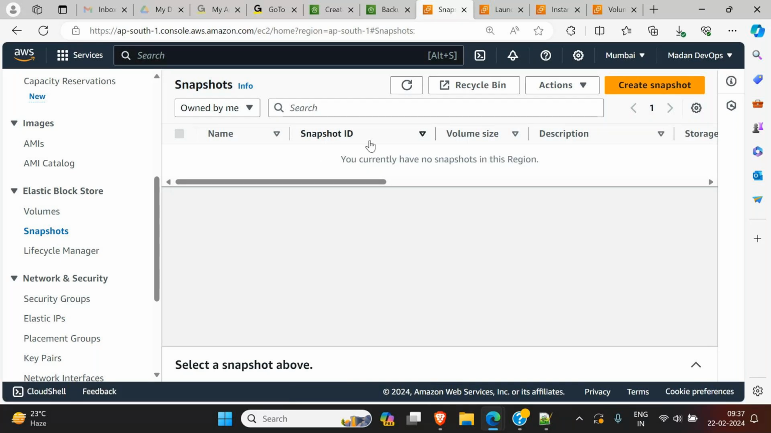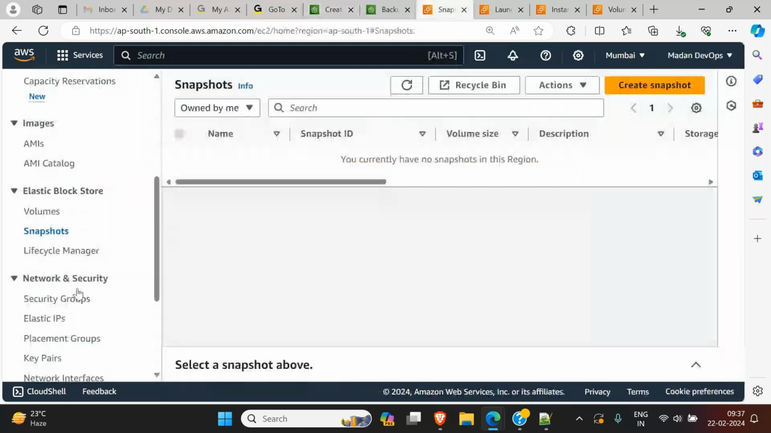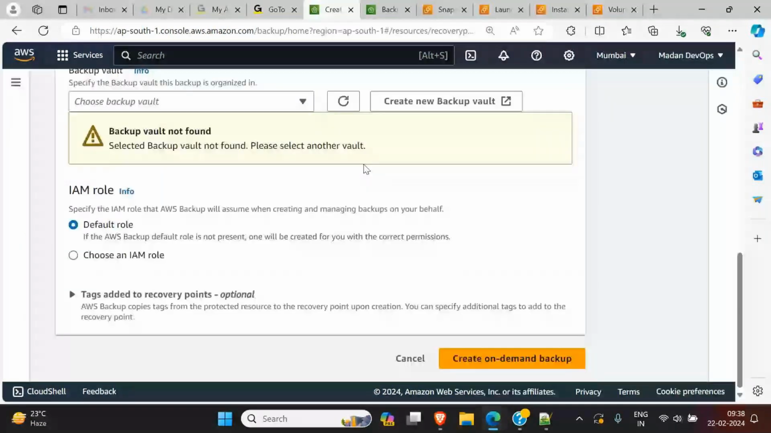That means when I click create on demand backup, a backup is taken, but the backup is stored in the form of a snapshot, and it will come over here. We will see that in a moment. Backup is nothing but a snapshot. If you remember, we did this previously. We manually converted a volume to a snapshot, and then manually converted a snapshot to a volume. Those things we did manually, but now those same things are done automatically by the backup service without our intervention.